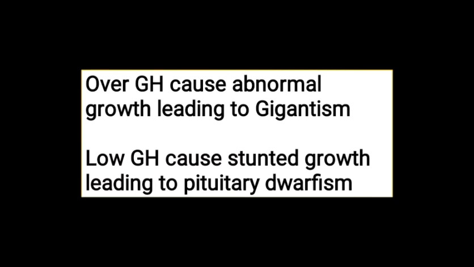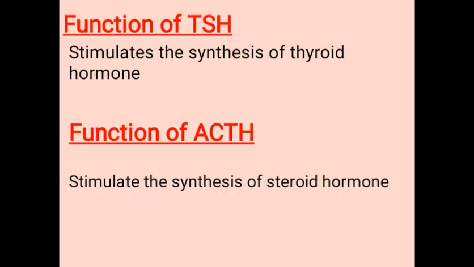Now, function of TSH, thyroid stimulating hormone. Thyroid stimulating hormone stimulates the synthesis and secretion of thyroid hormones from the thyroid gland. It means thyroid stimulating hormone stimulates the synthesis of the hormones of the thyroid gland, and the hormones are T3 and T4.